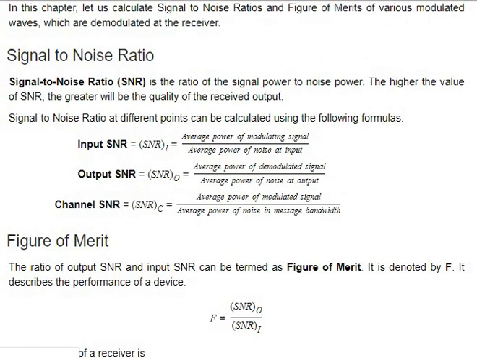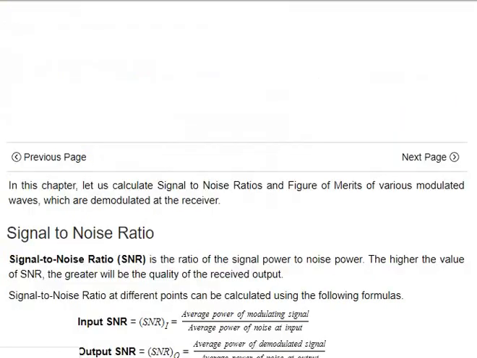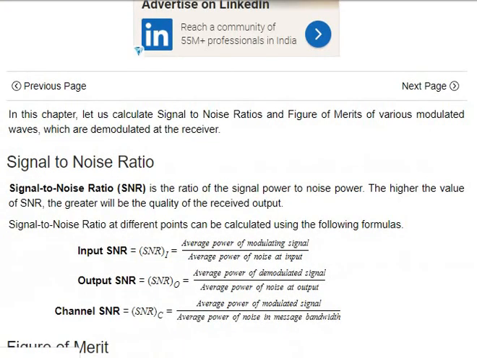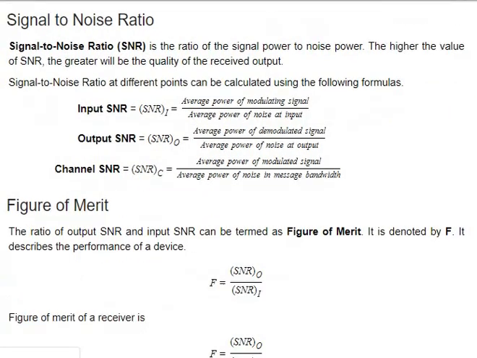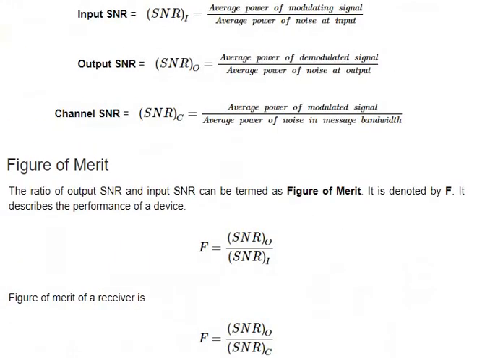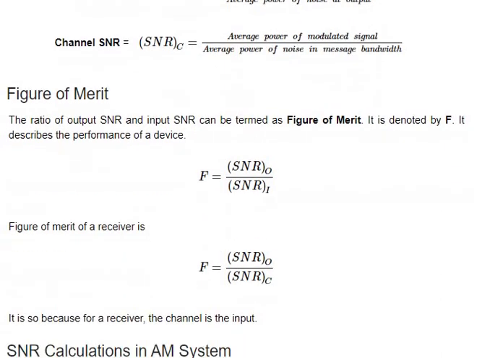What is SNR? SNR is the signal to noise ratio. There is the input SNR and the output SNR. Figure of merit is output SNR divided by input SNR. So SNR is a factor for calculating noise, and figure of merit is a factor too. Okay, that's the simple part. So how do you calculate figure of merit? It is SNR output by SNR input.